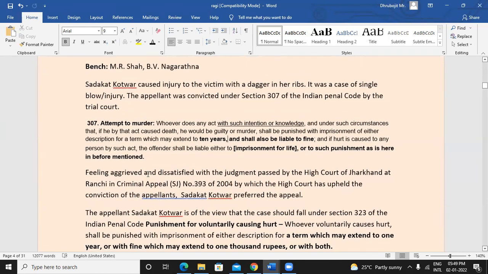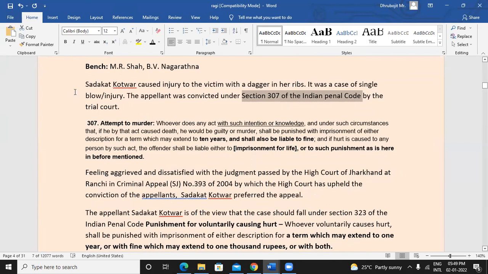Now, feeling aggrieved and dissatisfied with this judgment, a criminal appeal was filed in the High Court of Ranchi, which upheld the conviction. The High Court also said that whatever the trial court said, that you are guilty under section 307 of IPC, is actually true. You have actually attempted to kill the victim, so you are held liable under that.